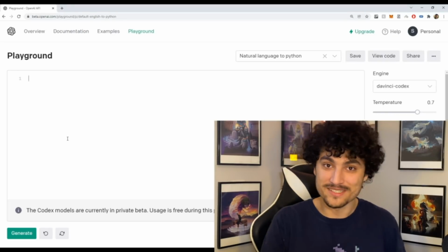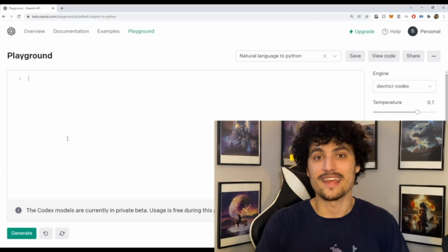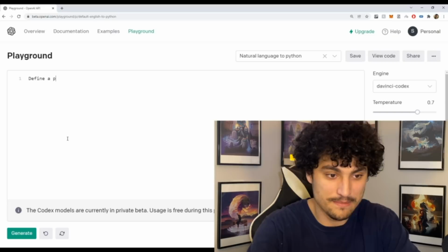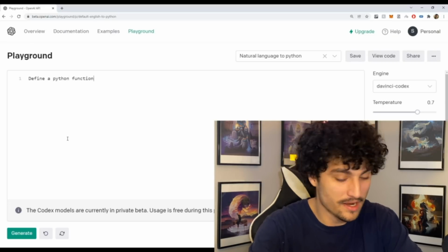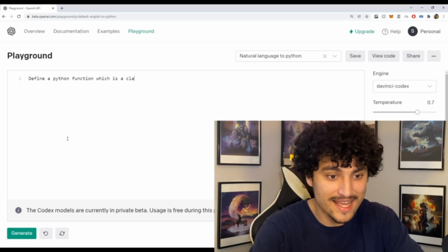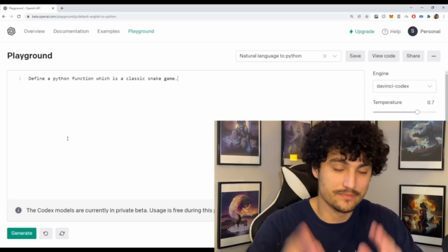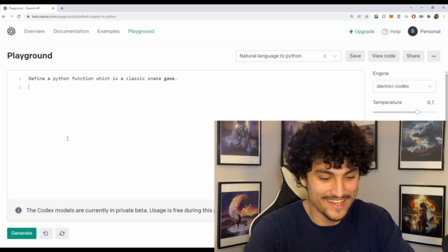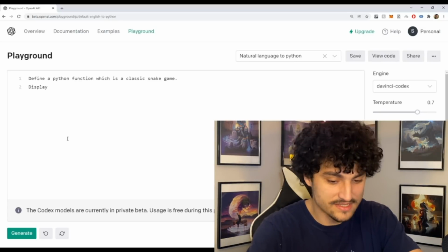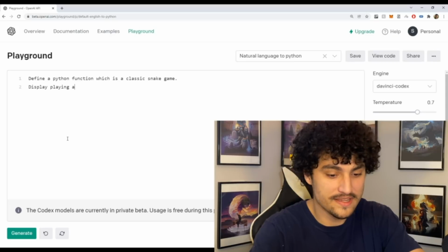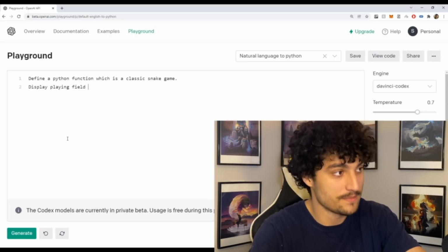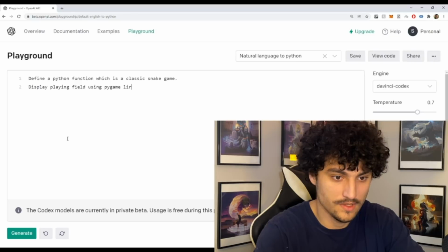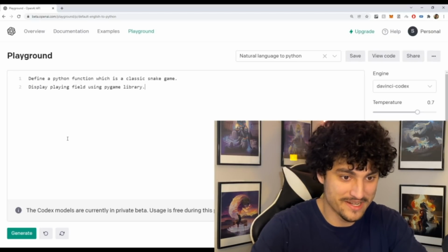Okay, so in 2 sentences, we're gonna build the classic snake game that we all know and love. So what I'm gonna say is: define a Python function, which is a classic snake game. Period. Just like that, okay? Anyone can do this, right? The second sentence will be: display a playing field using Pygame library.